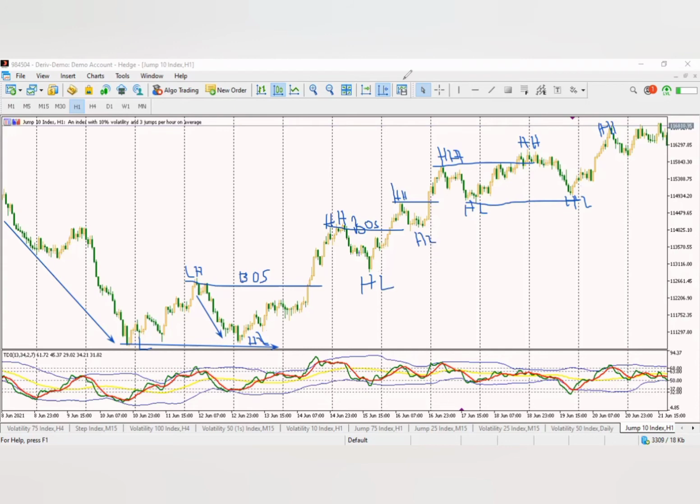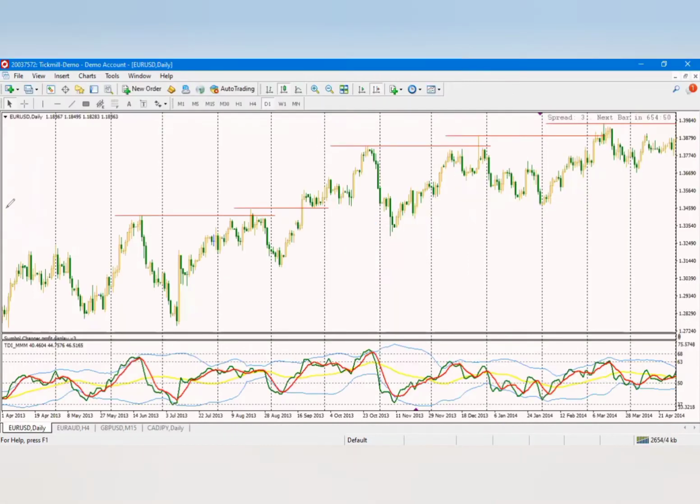So if you look at a currency pair, this is Euro USD. Can you see my screen? Euro USD. So what happened here? This is a low. This is a low.